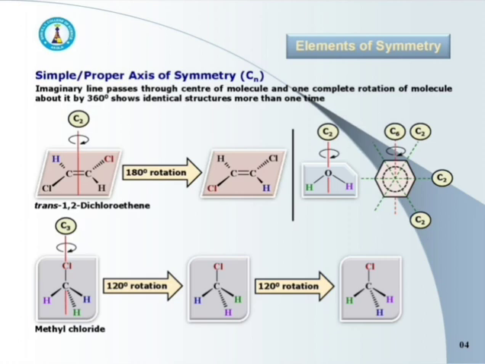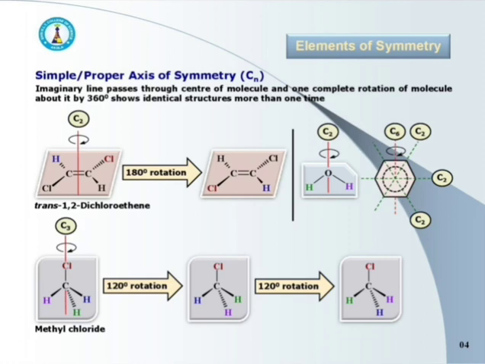Take an example of trans 1,2-dichloroethene. Trans 1,2-dichloroethene has a simple axis of symmetry that passes through the midpoint, that is the center of the molecule, and is perpendicular to the plane of molecule.